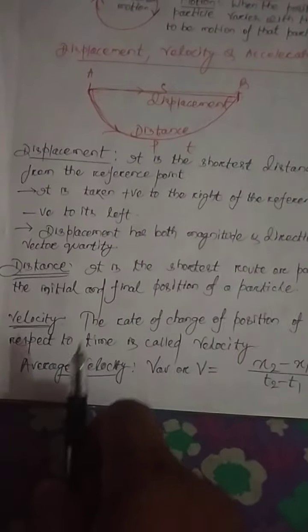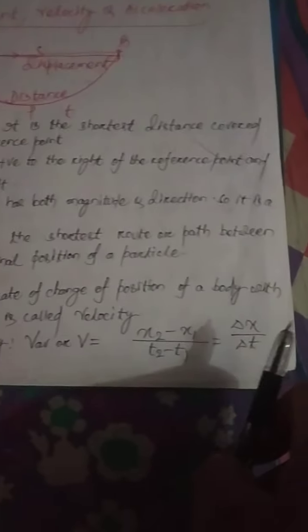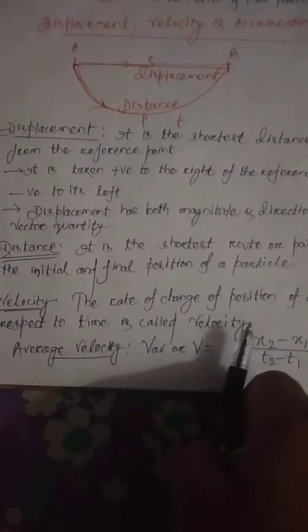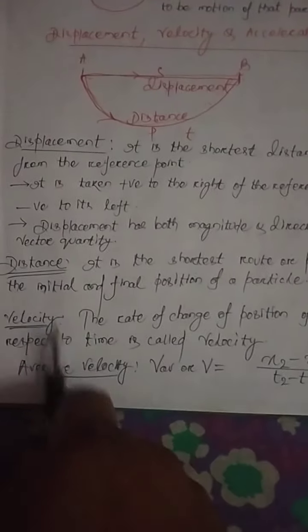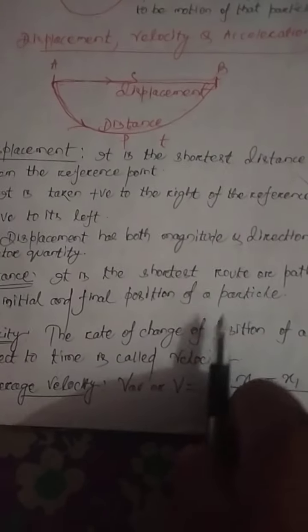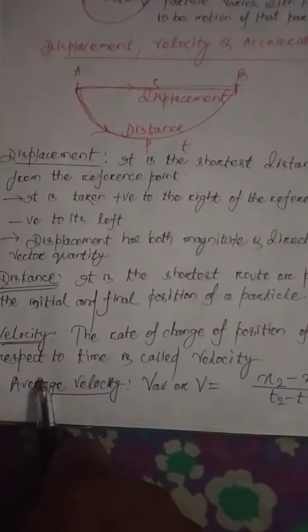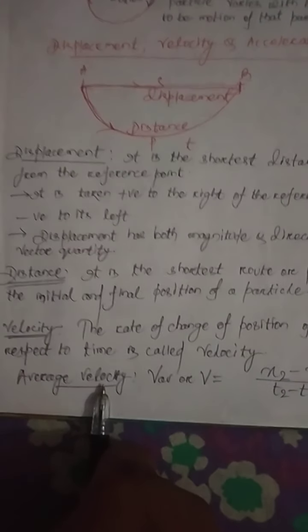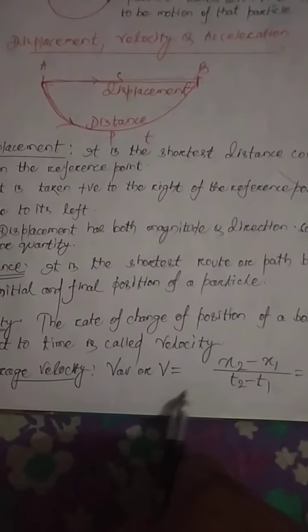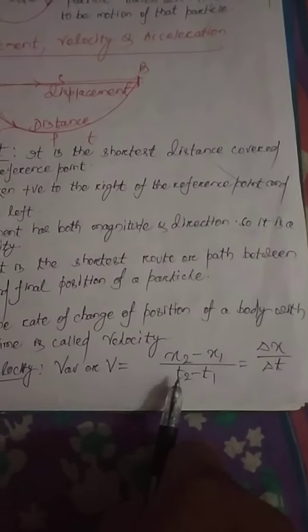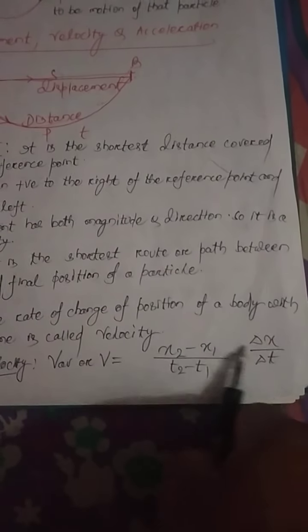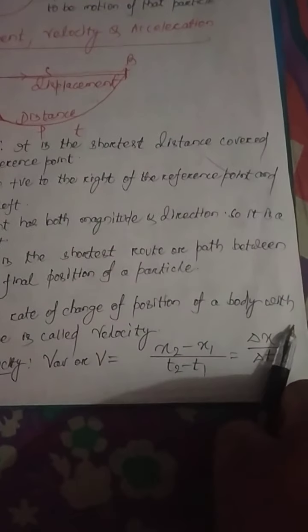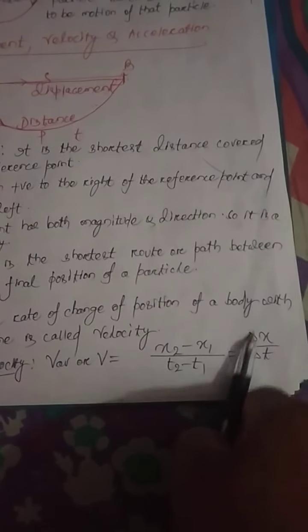Now what is velocity? The rate of change of position of a body with respect to time is called velocity. What does it mean? If the body changes its position from an initial position to a final position with respect to time, then it acquires velocity. Mathematically, the average velocity is V equal to (x2 minus x1) divided by (t2 minus t1), that is del x by del t. That is the change in position between the initial and final positions, and it takes time del t.